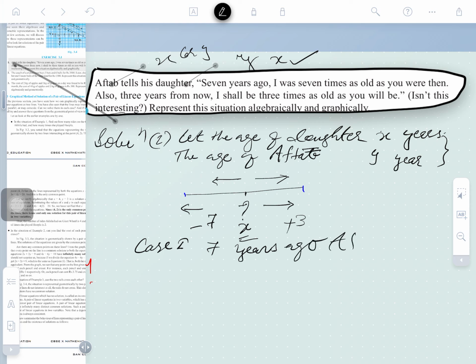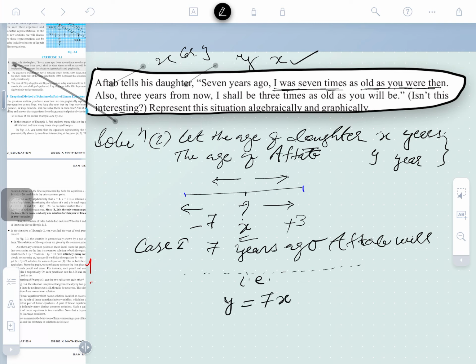Aftab will be, you just go on writing this, and the whole statement need not be written here. 7 years ago I was 7 times as old as you, means Aftab will be 7 times as old as his daughter. So how can this information be converted to symbolic form? Aftab means I. Who is I? It's y. So y will be equal to